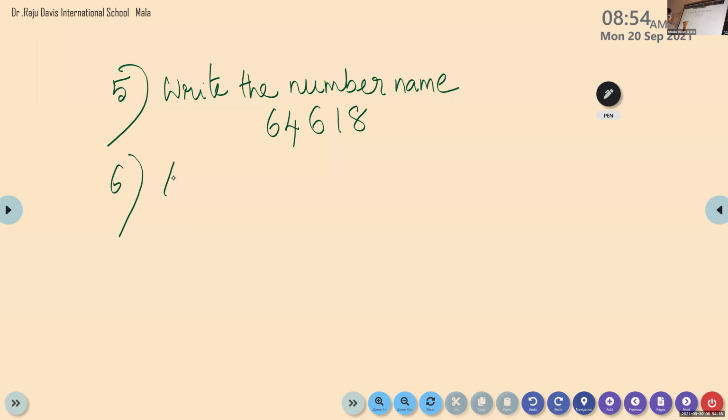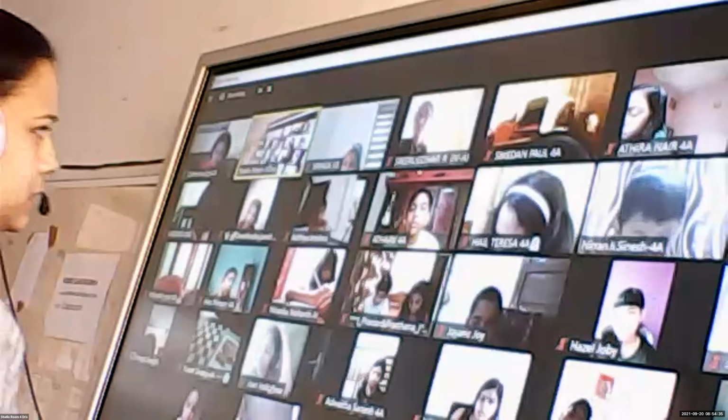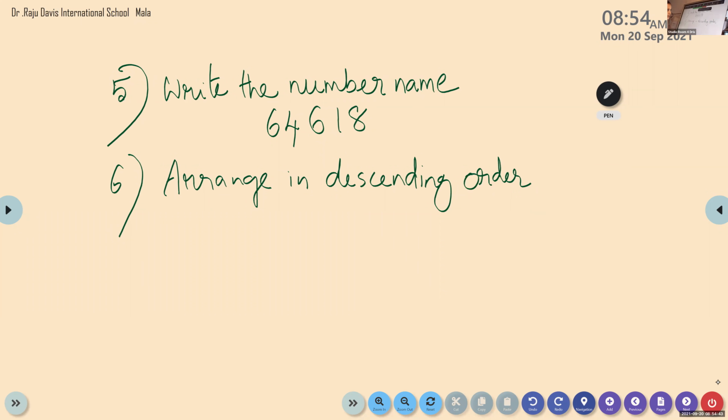Arrange in descending order. Someone is talking there. Niran, is there any doubt? If there is no doubt, please mute your device. Mute your device. Arrange in descending order. What does descending order mean? You have to write the numbers from big to small. Decreasing order, or biggest to smallest.